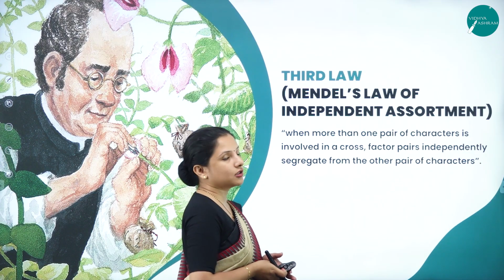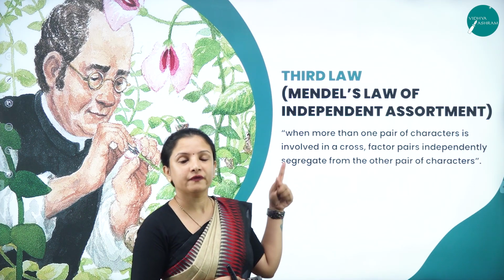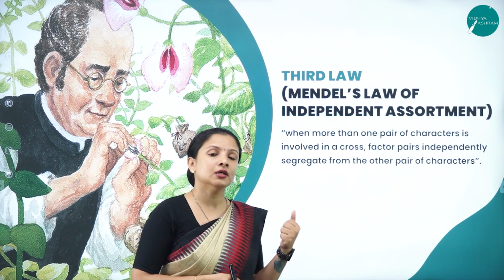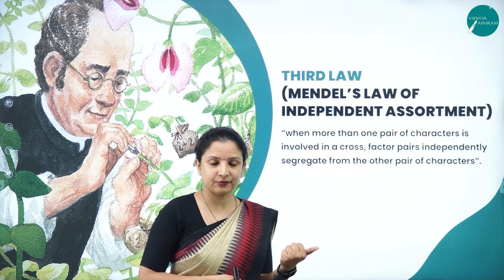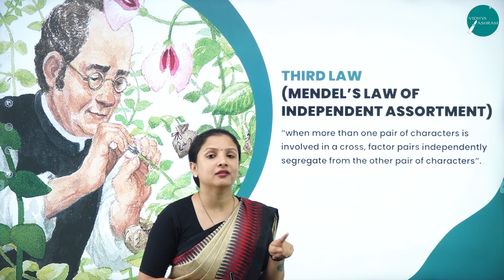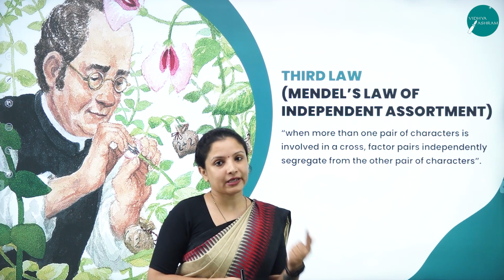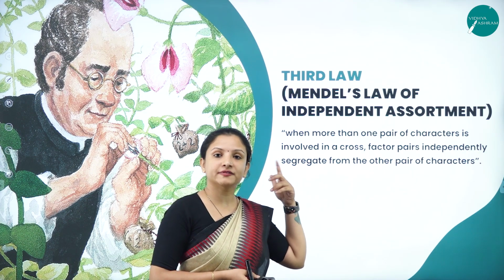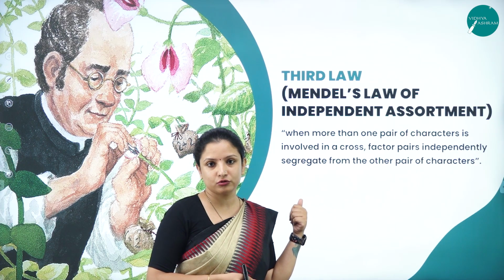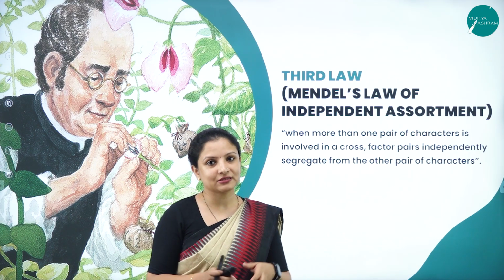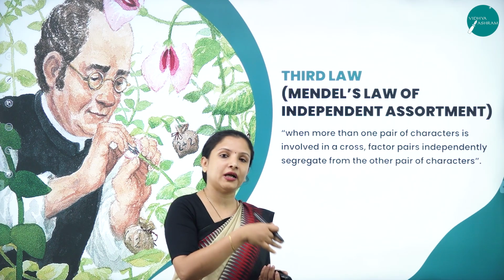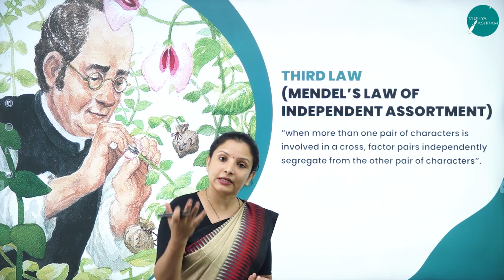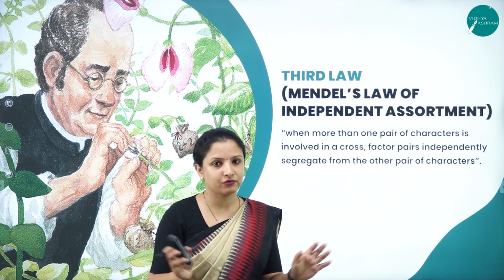Next is the third law. For the first two laws I told you, we can take the example of the monohybrid cross, or inheritance of one gene. In that cross we also saw the law of dominance, wherein the tall plant was dominating the short plant and the tallness factor was getting expressed in the F2 generation. We also learned the law of segregation. For that also the same example holds good, because in the F2 generation we get tall plants and short plants, homozygous tall plants and heterozygous tall plants. So segregation of the characters will be found there.